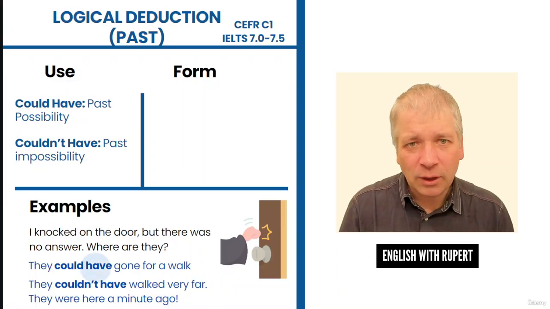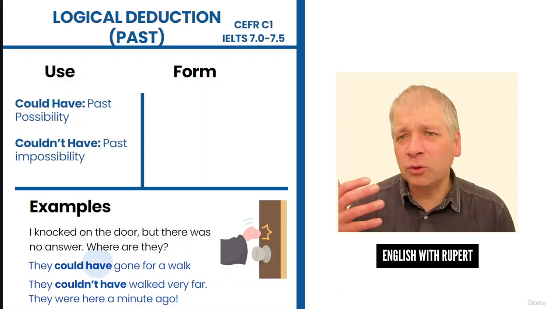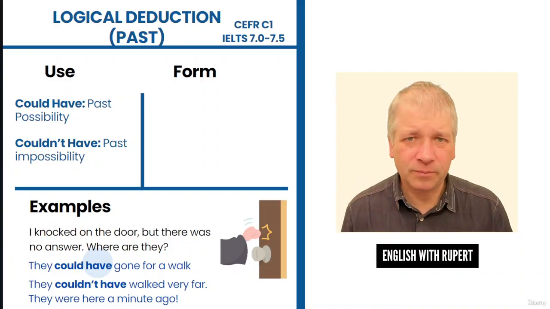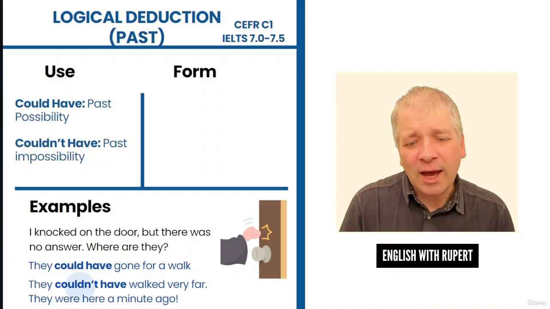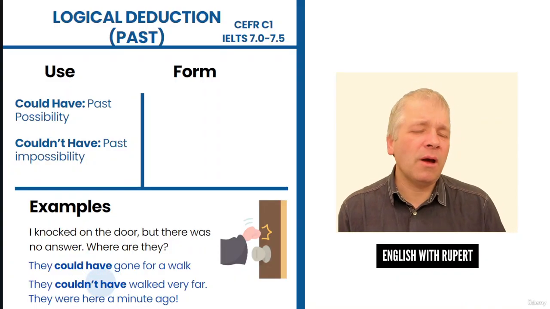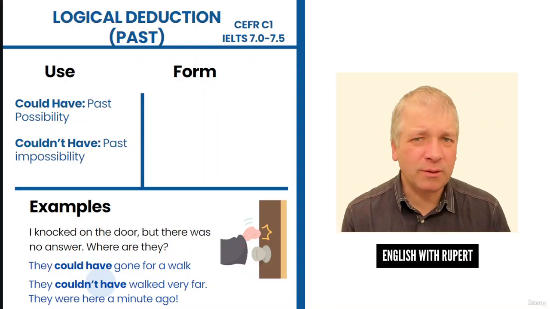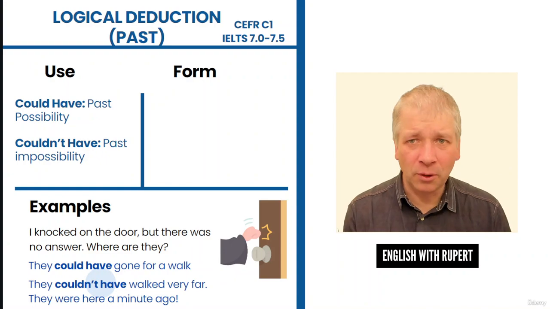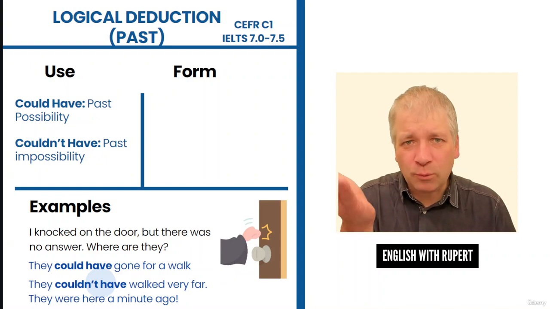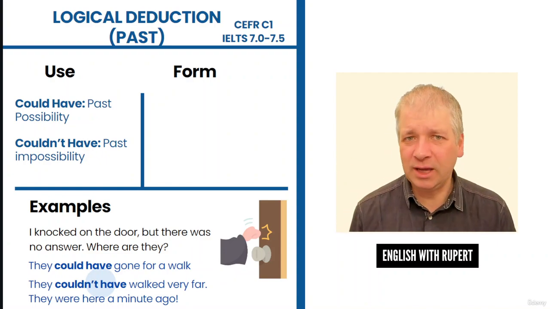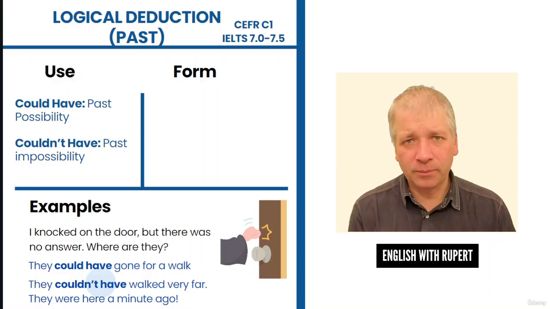With could have, we're talking about logical deduction, which is possible. With couldn't have, there's a higher level of certainty that it's impossible. Because if something's impossible, it's certain. There's 100% certainty here that it's not possible.